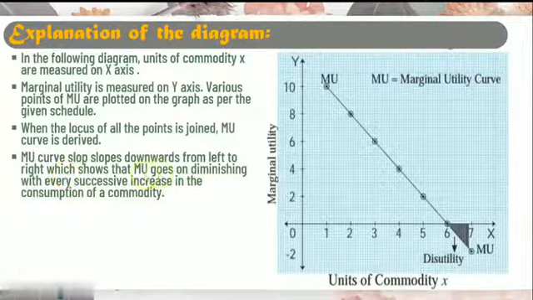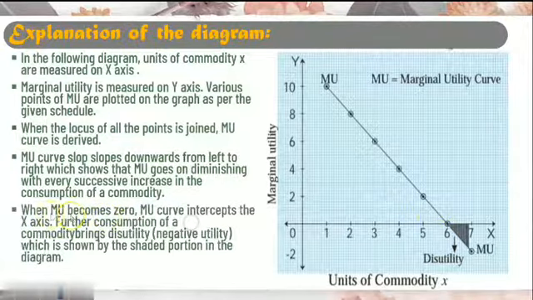We can see marginal utility starts diminishing with every successive increase in the stock. The number of units increases from first, second, third, fourth, so units increase, but marginal utility decreases.